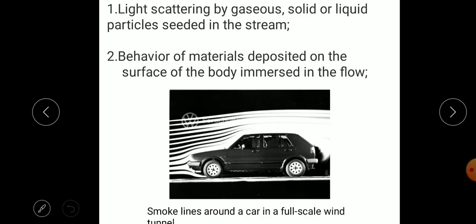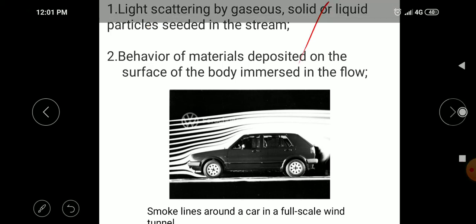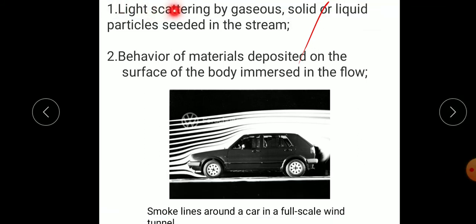First we see visualization by experimental techniques. Mostly they use light scattering by gaseous, solid, or liquid particles seeded in the stream. So smoke may be inserted into the flowing air, and we can observe the flow patterns. That is, white smoke is inserted into the air, and this will form flow patterns over the objects. So gaseous, solid or liquid particles can be seeded in the stream.